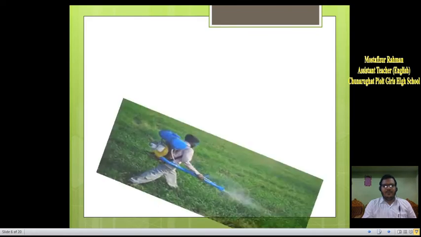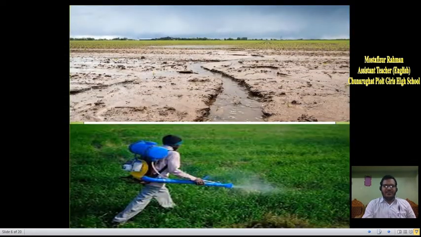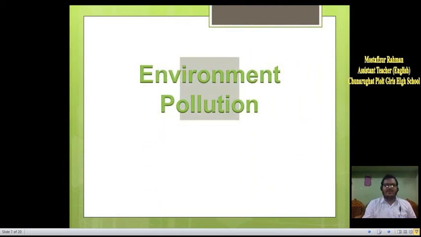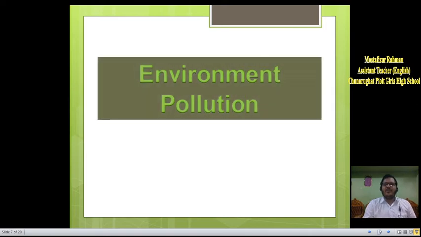And there is another picture, where we see a farmer using pesticides on the field, and this is also a cause of water pollution. Can you guess what our today's topic will be? Yes, our today's topic is environment pollution.